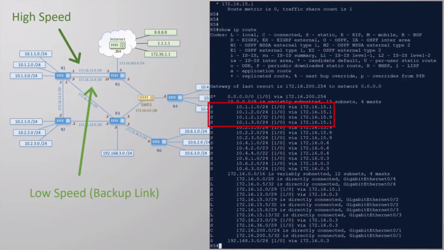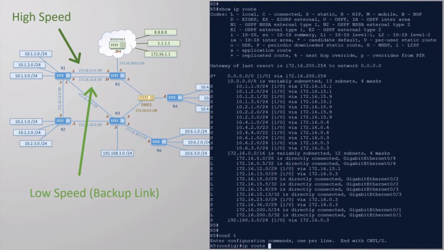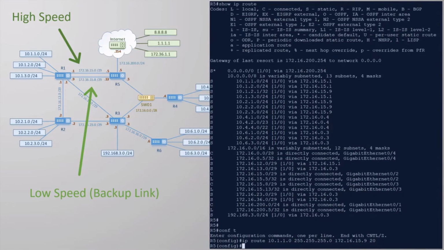On R5, we already have 3 routes to the 10.1 networks, and they're all using .1 as the next hop. We know that these will be removed from the routing table if the interface goes down. So what we'll do is configure a second set of routes, called floating static routes, as a backup. This is not much different to a regular static route. We use a different next hop IP, which is on the other link, and we add a different administrative distance to the end of the command, say 20 for example.